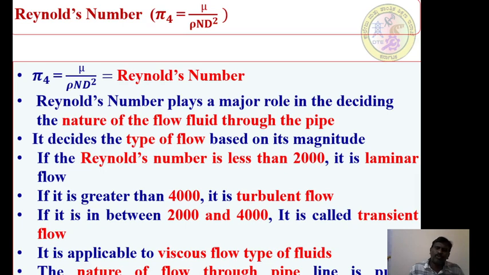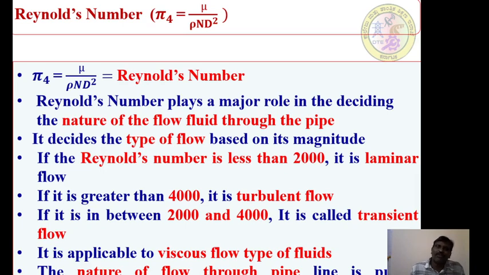The nature of the flow through the pipeline is purely characterized by Reynolds number. Therefore, the significance of this Reynolds number is very, very important. When we define the concept of turbo machines, or when we define the concept of hydraulic systems, Reynolds number plays a very important role, because we also talk about the viscous nature of the fluid. When we are discussing the viscous nature of a fluid, Reynolds number plays a very important role.